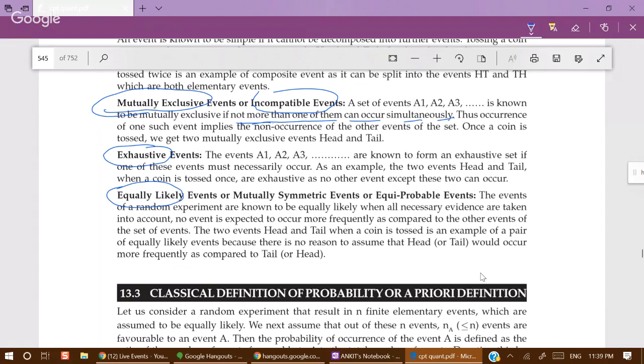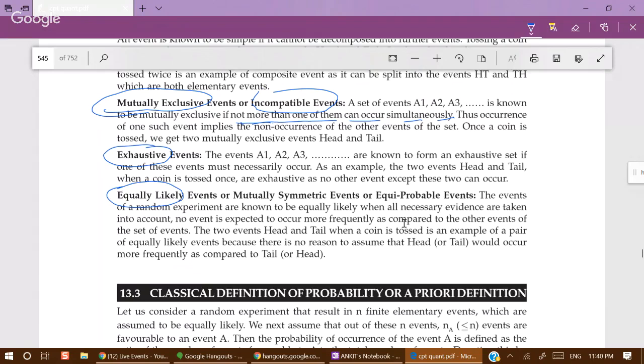For example, the probability of occurrence of a head and probability of occurrence of a tail, both are equal to 1 by 2. So when the probability of two events associated with the same experiment are equal, then those two events are called equally likely events.